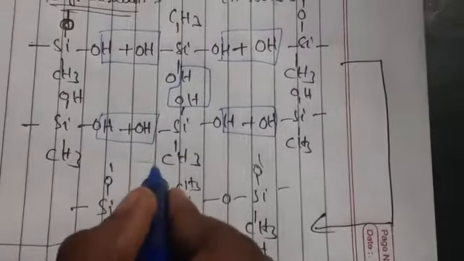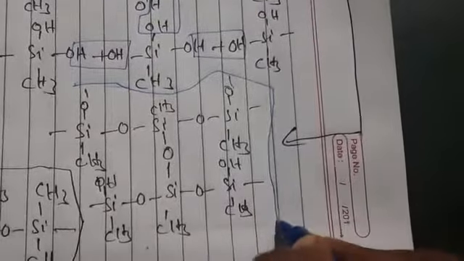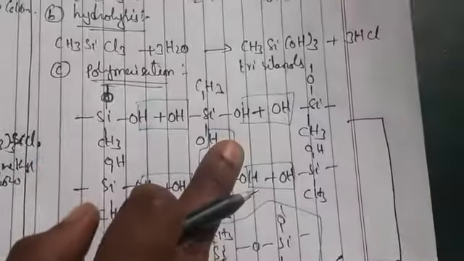We took the intermediate, 3 molecules and 3 molecules, total 6 molecules. Loss of H2O has taken place, so we get SiO linkages everywhere. This is nothing but cross-linked polymerization.